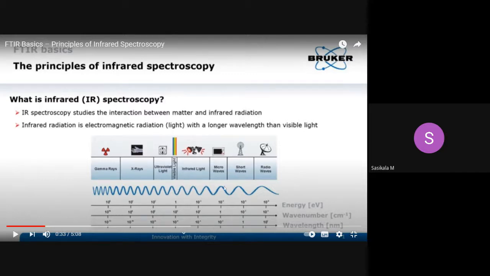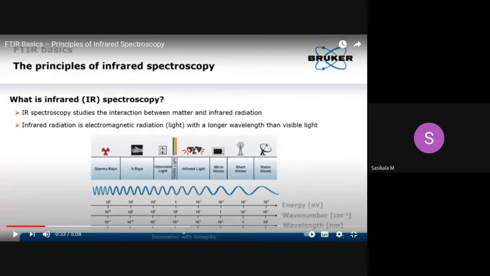These infrared radiations have less energy compared with UV and visible radiation. Okay. And these infrared radiations are utilized for structural elucidation purposes. That is why this spectroscopy has been categorized under structural elucidation spectroscopic methods. It is an electromagnetic radiation with a longer wavelength than visible light. You can observe here it is longer than visible light.